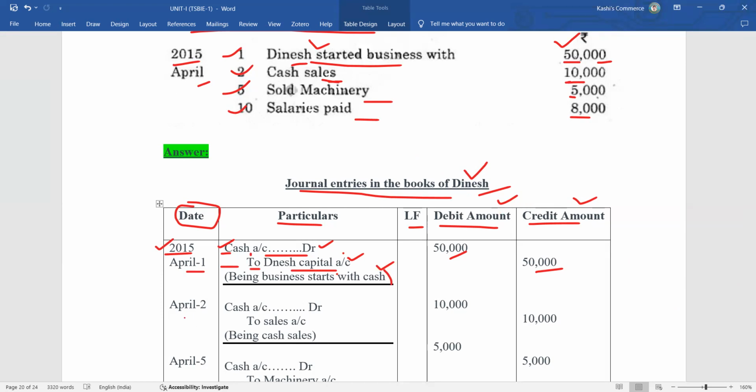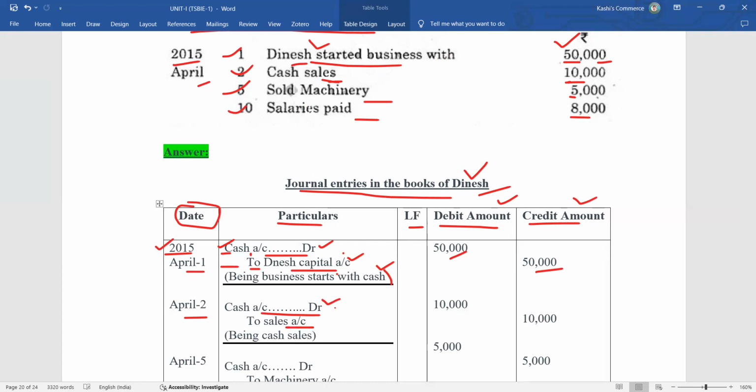So first, in the date column, we have to write April 2nd. Then particulars, here cash sales. If we sold some goods to the customers, we get cash. So cash is an asset. According to real account, what comes in debit? Cash is an asset coming into the business organization, which is an inflow into the business organization. That is why we have to debit the cash. So cash account debit.